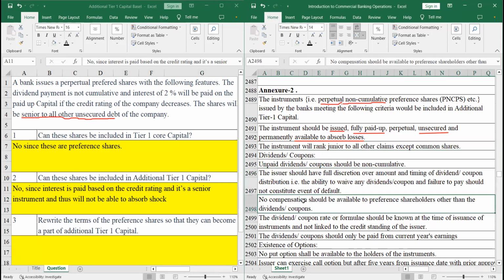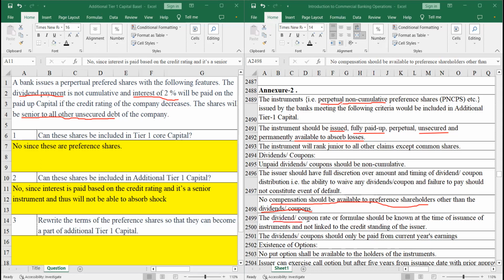We also know there's this requirement that no compensation should be available to preference shareholders other than dividends or coupons. If there's anything else paid to the preference shareholders, then it cannot be a part of additional tier 1 capital. Over here, it says that there will be a dividend payment, and then there's also an interest rate. No interest payment could be made on any instrument that could be considered additional tier 1 capital.